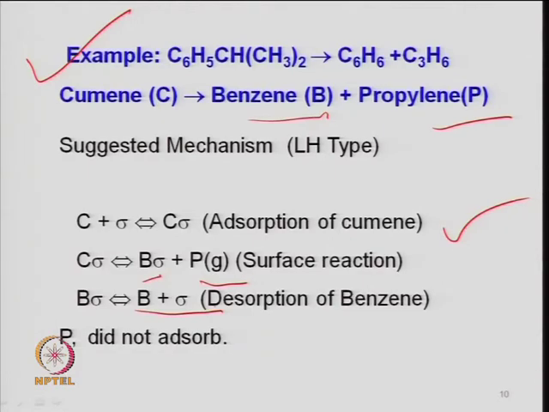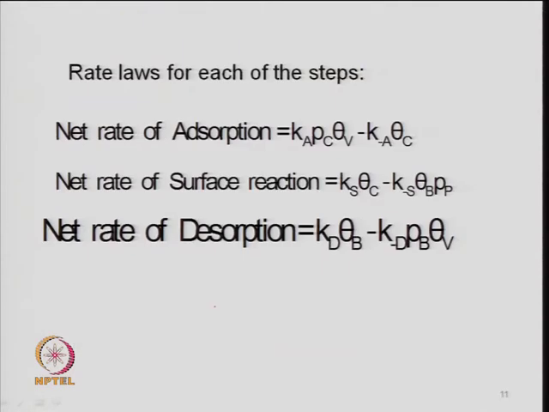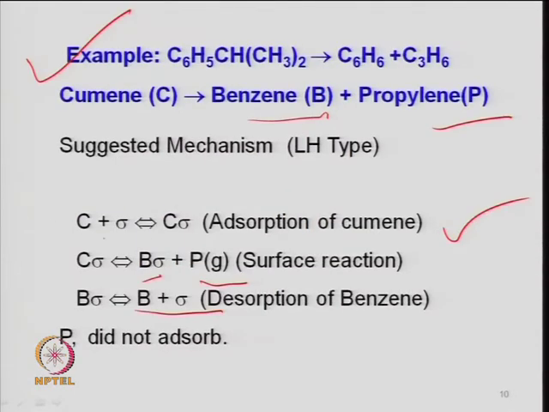So, this is just an example problem to clarify how to get the rate expression, or finally get the model discrimination, or identify the parameters of the model. So, rate laws can be defined for each step. A general rate law is the net rate of adsorption of A; I am not saying that they are fast or at equilibrium. For the first reaction, adsorption of cumene, the rate of formation of adsorbed cumene is the rate constant for the forward side multiplied by the partial pressure of cumene times the concentration of the vacant site, that is the forward side.